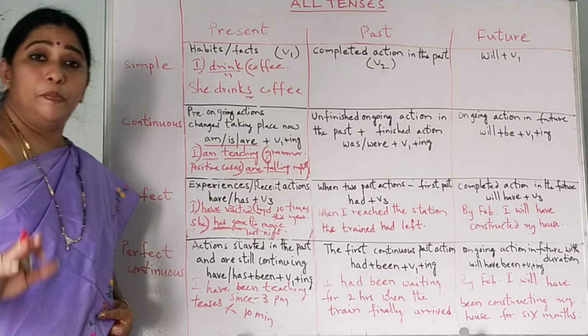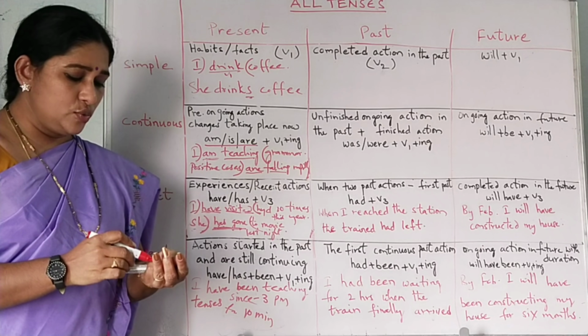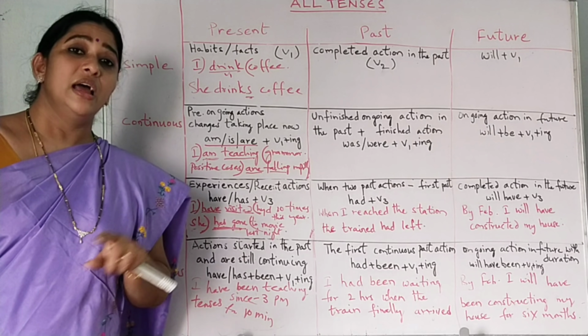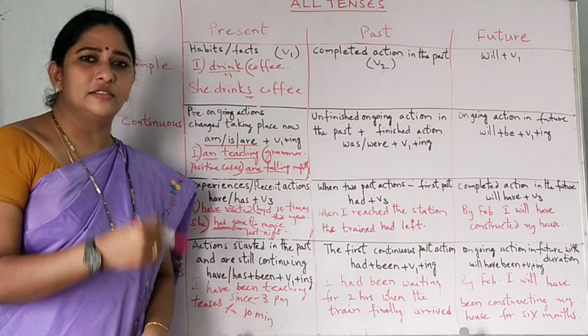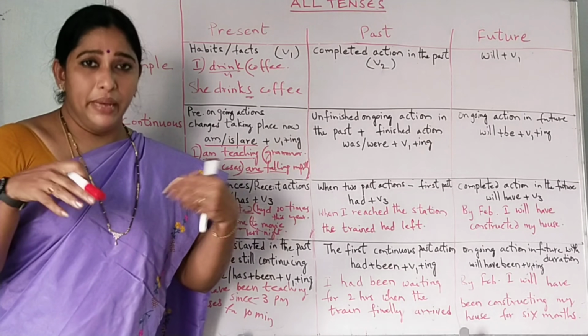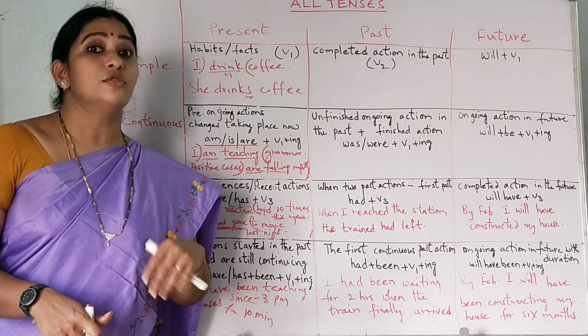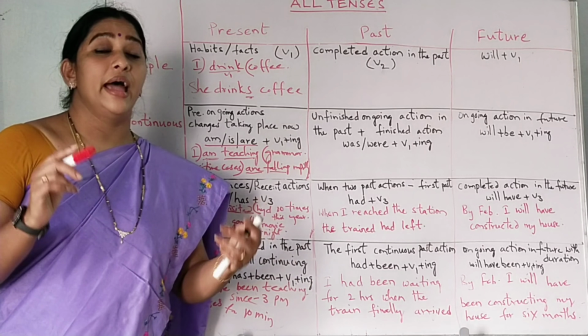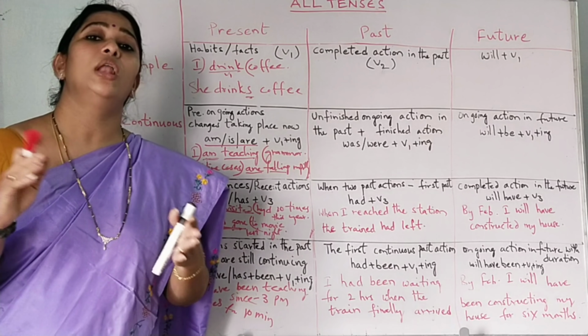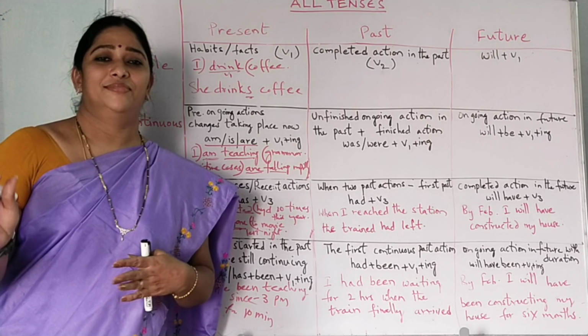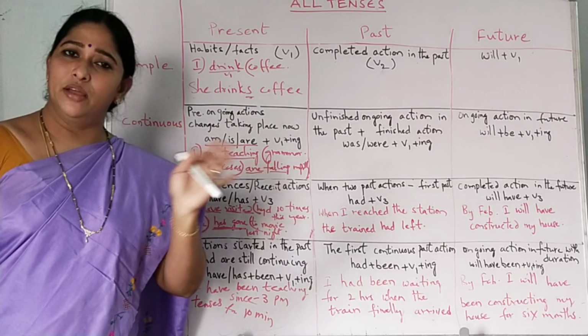The present perfect continuous is used when the work started in the past and still it is continuing. For example, I have been living in this house since 2010, and I have been living in this house for 11 years. Since is the point of time, for is the period of time.